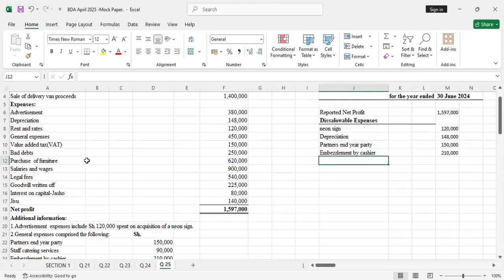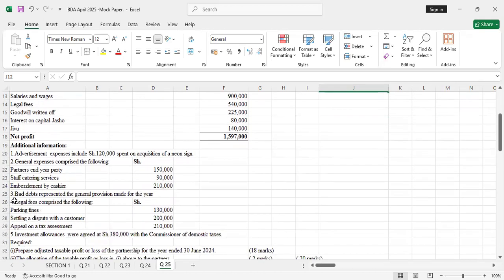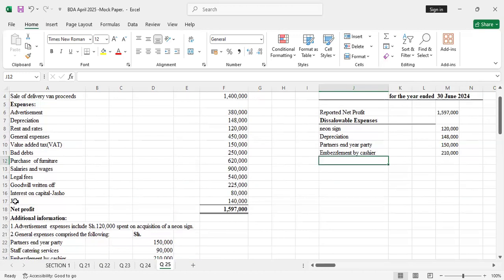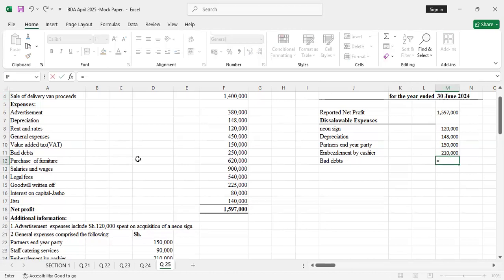So bad debts. There was information on bad debts. Number 3, we are told that bad debts represent the general provision made for the year. So any general provision for bad debts is a disallowable expense. If it was a specific provision, then it would be allowable. But general is a disallowable expense. They have specified that this was general, so it is disallowable.